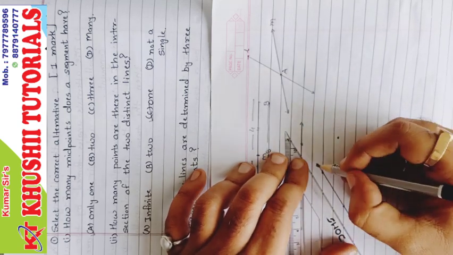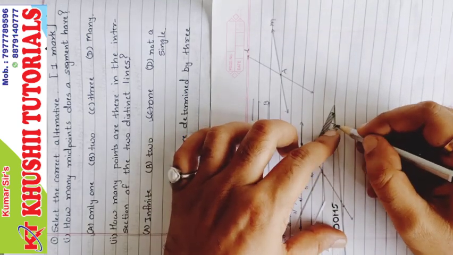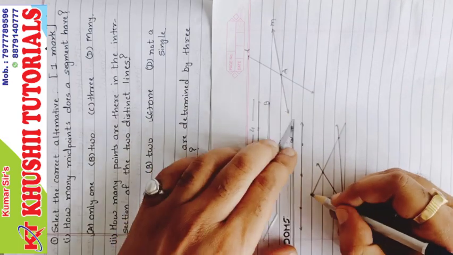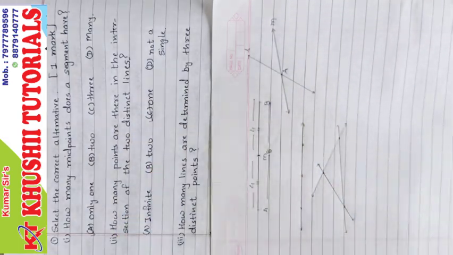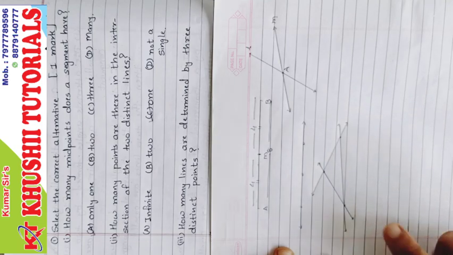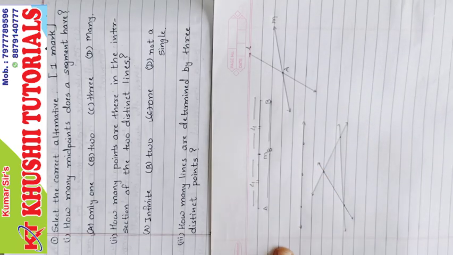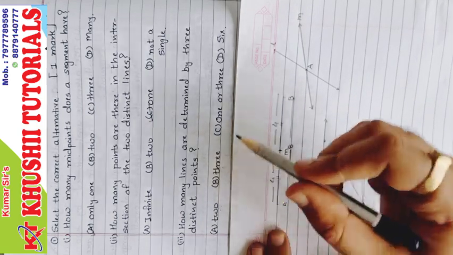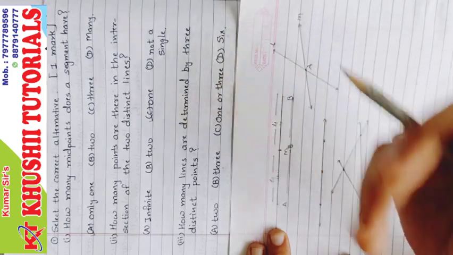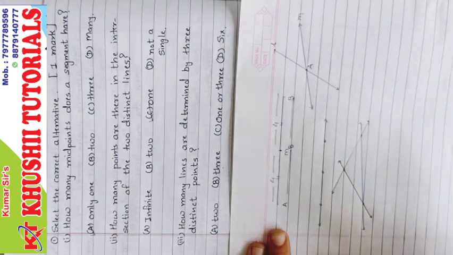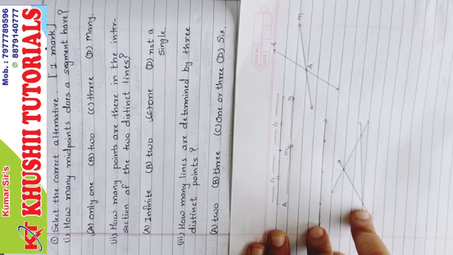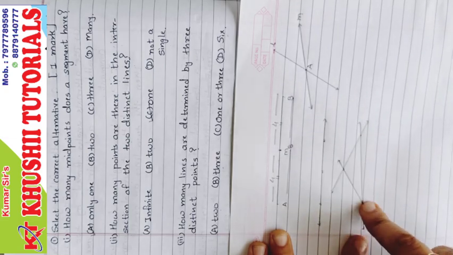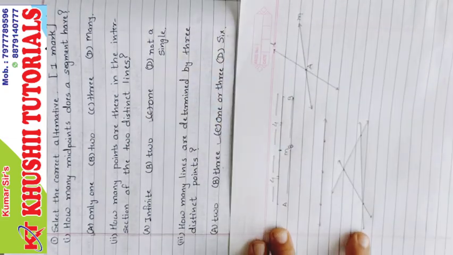line, so definitely both side arrows will come. Second line, and this one is the third line. The third line. So how many lines can we draw? We can draw 3 lines if points are non-collinear, and if points are collinear, one. So the options are 2, 3, 1 or 3, or 6. Here the condition is not given whether they are collinear or not, so we have to consider both conditions. If they are collinear, we can draw only one line, and if they are non-collinear, we can draw 3 lines. So the answer is 1 or 3.